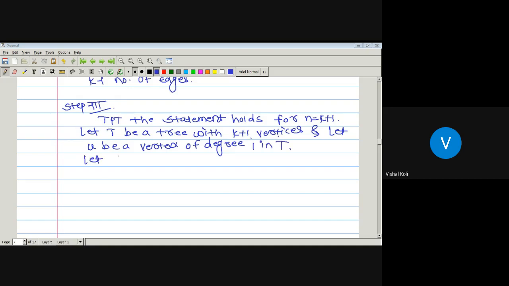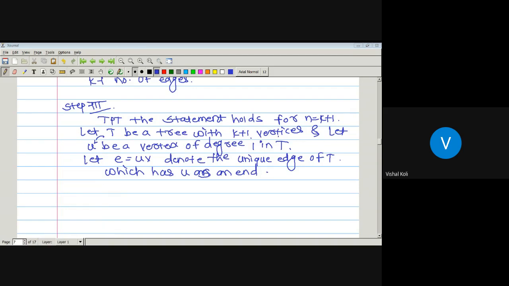Let E be an edge which is incident on this vertex U and some vertex V of the tree T. Denote the unique edge of T. Since U is a vertex of degree 1, there is only one edge from vertex U to V, which has U as an endpoint.